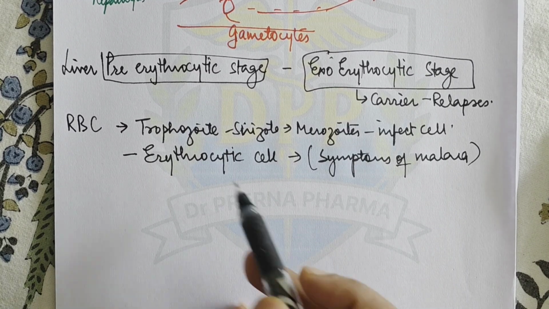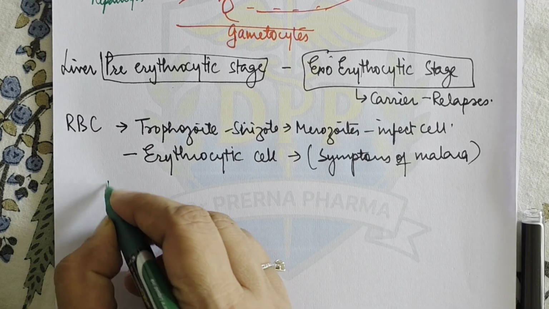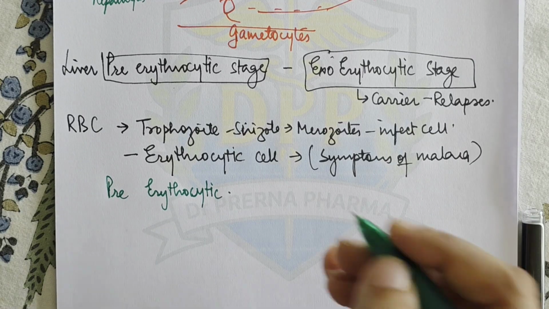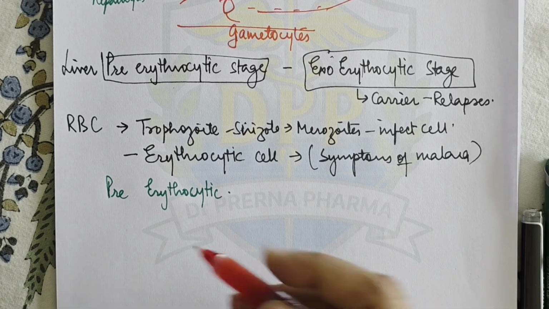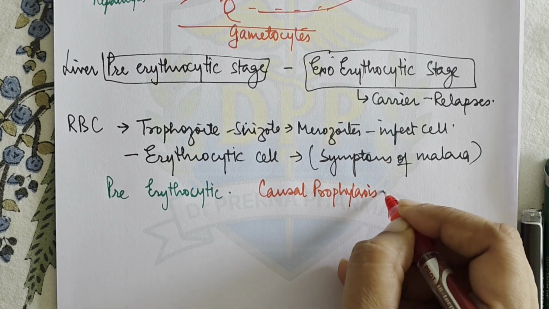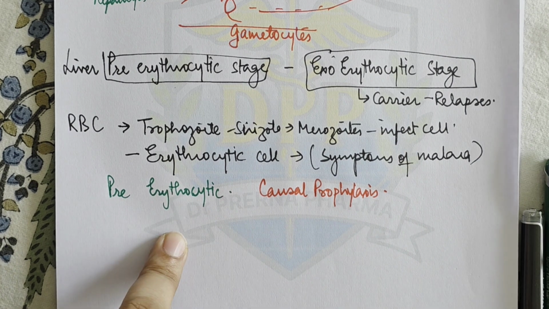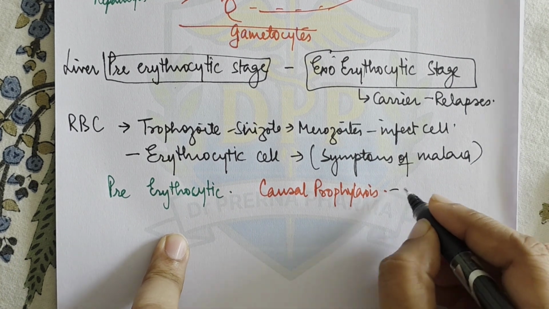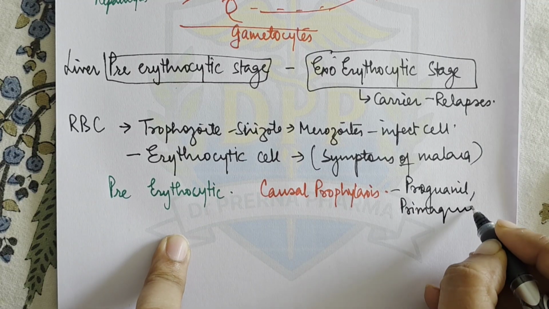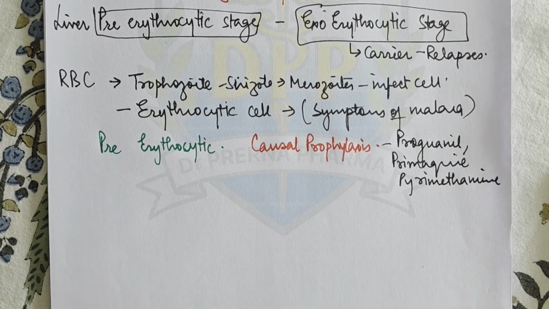Now I have told you about the pre-erythrocytic stage, exoerythrocytic stage, and erythrocytic stage. According to them, for the pre-erythrocytic stage, what are the drugs and what is the prophylaxis called? When we are targeting the pre-erythrocytic stage, the treatment is called causal prophylaxis, because we are trying to kill the cause here. The drugs used here are proguanil, primaquine, and pyrimethamine. These are the drugs found to be active in causal prophylaxis.